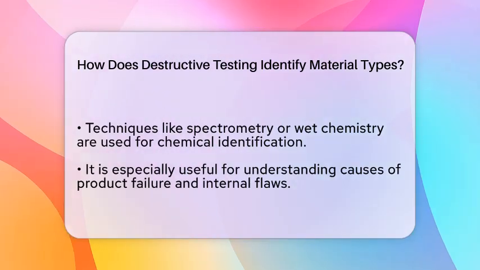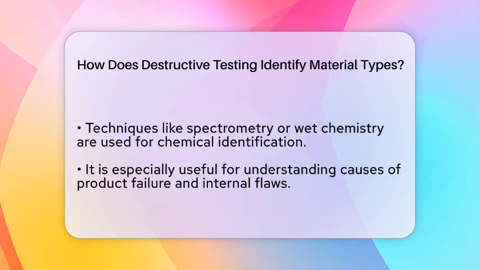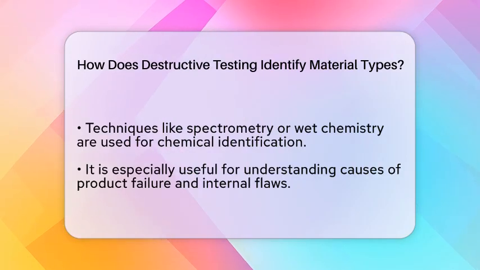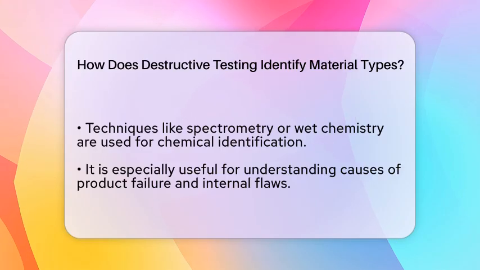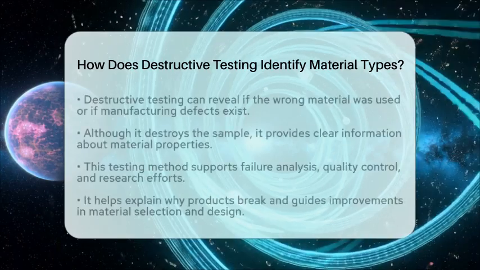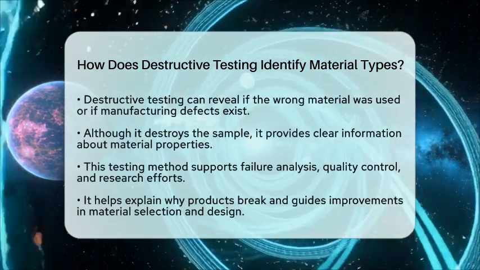This type of testing is especially useful when trying to understand why a product failed. It shows whether the material was weaker than it should have been or if internal flaws contributed to the breakdown. If a component breaks prematurely, destructive testing can reveal if the wrong material was used or if manufacturing defects were present. Although destructive testing destroys the sample, it provides definitive answers about what the material is and how it behaves.